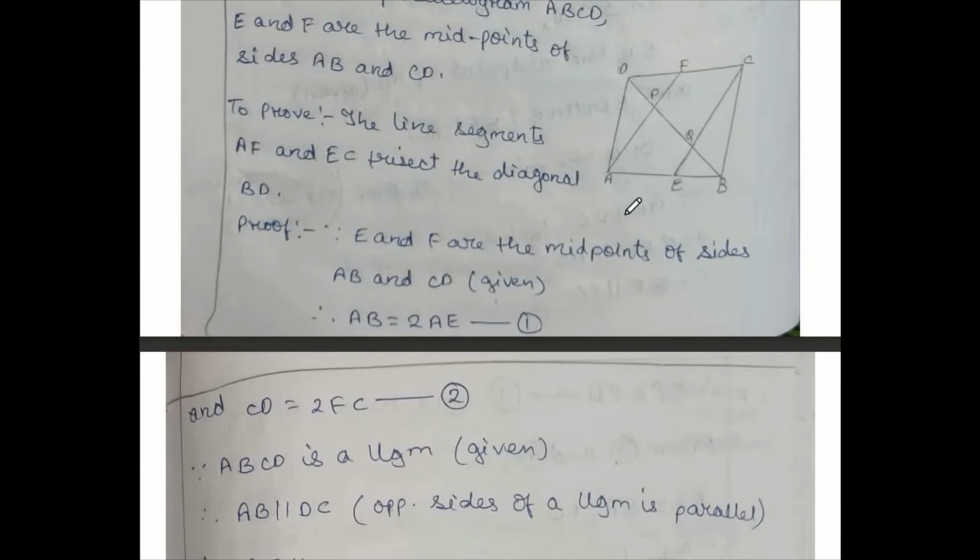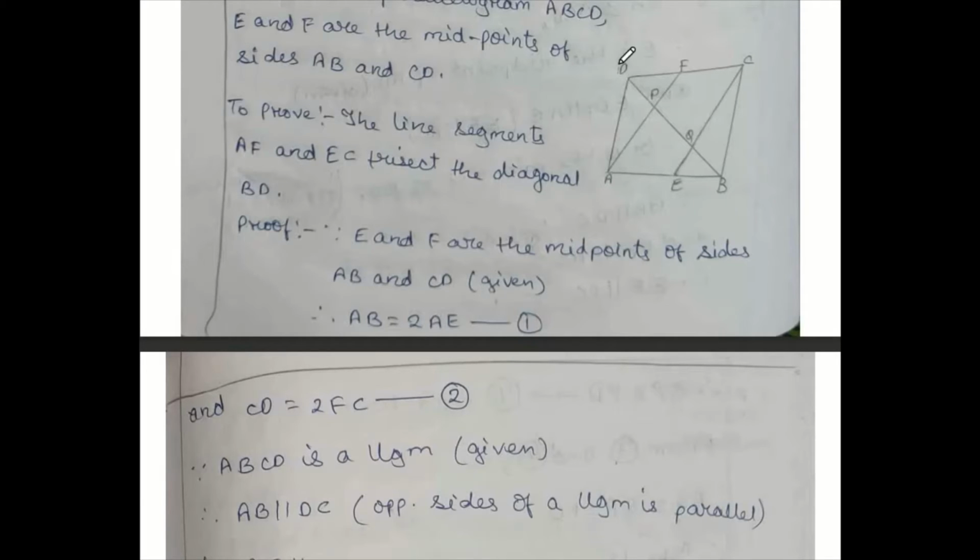In triangle ABP, you could see this ABP, E is the midpoint. Already these lines both are parallel, then this small piece also will be parallel to each other. Then Q is definitely the midpoint of this BP by the converse of the midpoint theorem. If it is so, this BQ and QP both are equal.